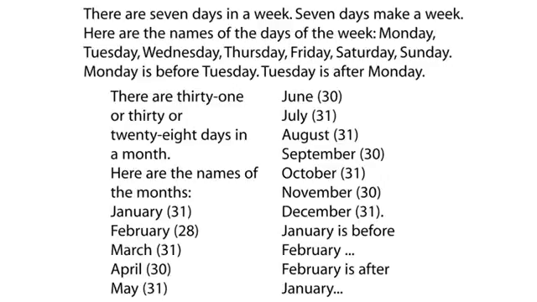January has 31 days. February has 28 days. March has 31 days. April has 30 days. May has 31 days. June has 30 days. July has 31 days. August has 31 days. September has 30 days. October has 30 days. November has 30 days. December has 31 days.